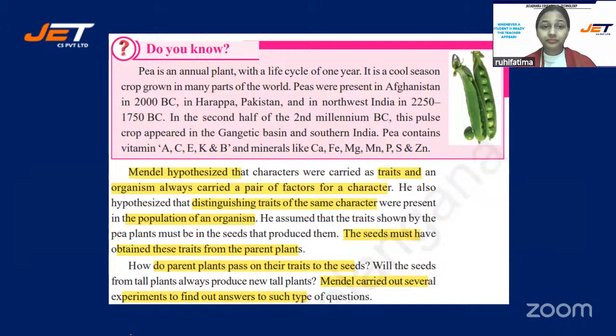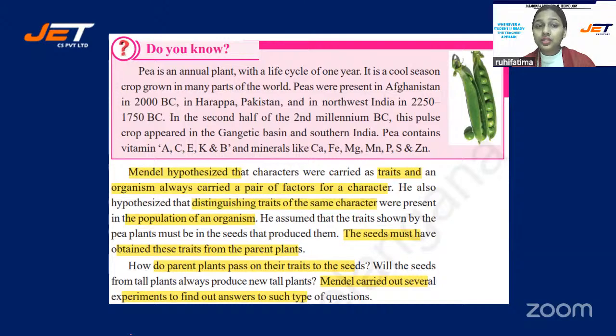See, pea is an annual plant with a life cycle of 1 year. I already told you it is a cool season crop grown in many parts of the world. Peas generally come in the market in the winter season, right? Peas were present in Afghanistan in 2000 BC, in Harappa, Pakistan, and in northwest India.